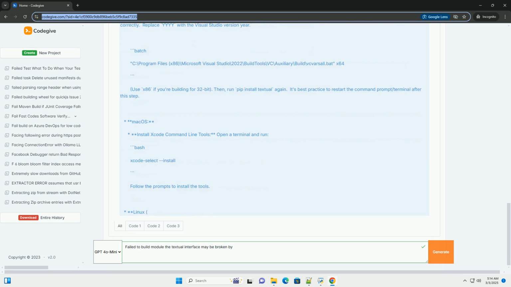Python version incompatibilities. The library might not be compatible with the specific version of Python you are using.